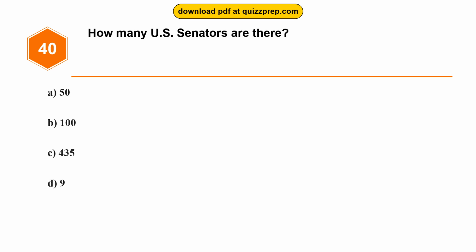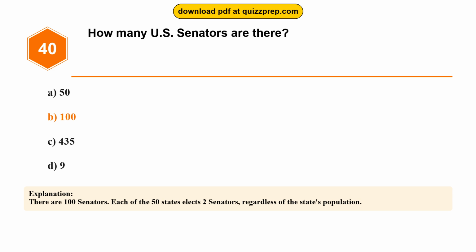Question 40. How many U.S. senators are there? Option A, 50. Option B, 100. Option C, 435. Option D, 9. The correct answer is option B, 100. There are 100 senators. Each of the 50 states elects 2 senators, regardless of the state's population.